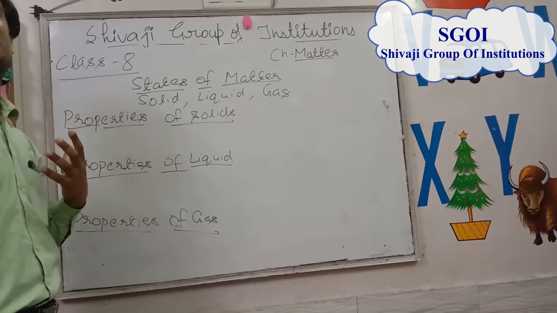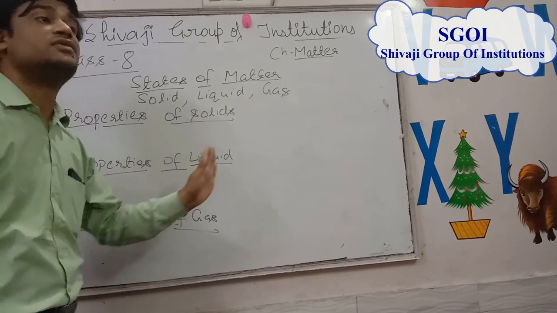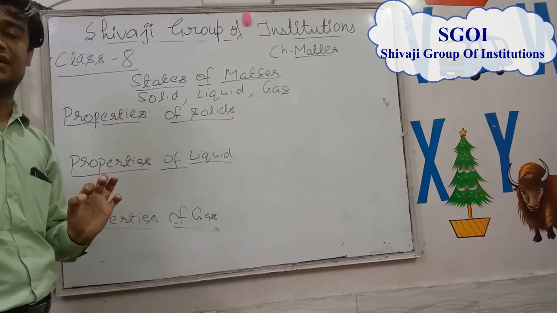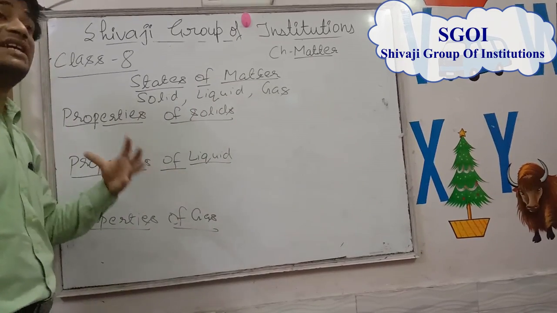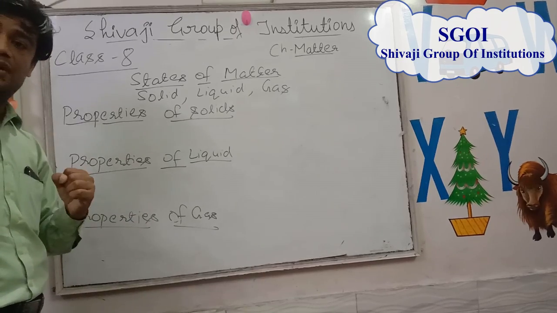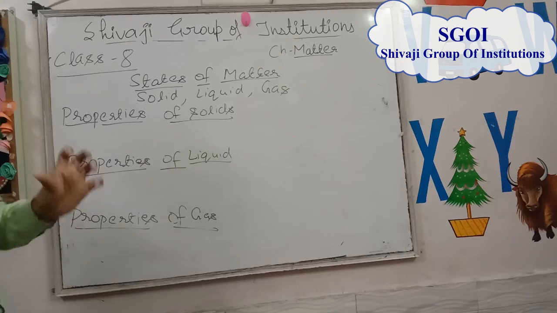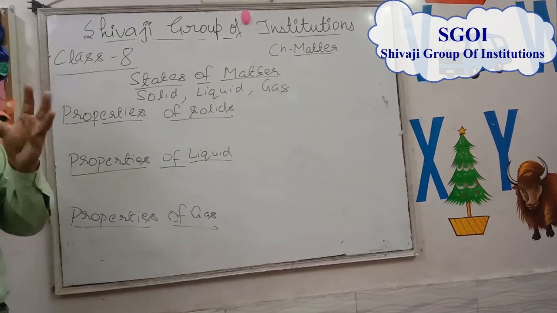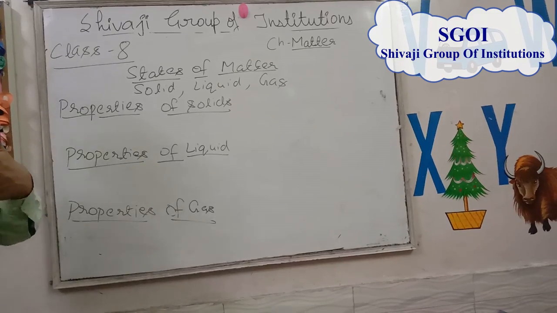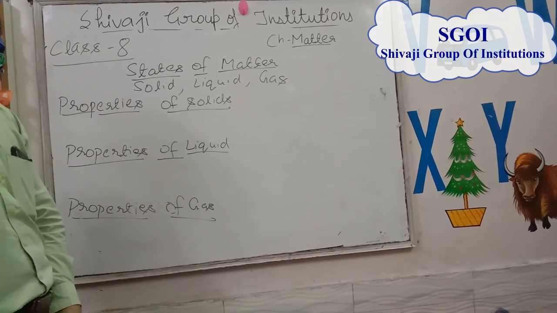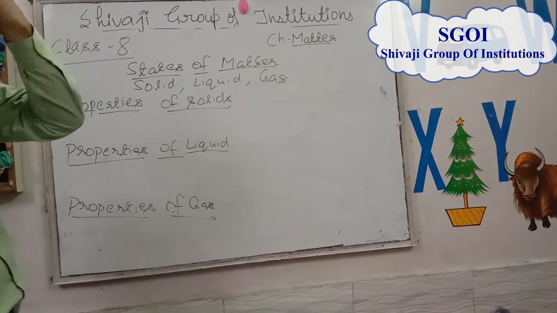weak force of attraction, because the space available between the molecules of gases is very large. That's why the intermolecular force of attraction between the molecules of gas is very less. Okay. Because the force of attraction between the molecules is very less, the molecules of gases move here and there with a random motion. Okay, this motion is termed as Brownian motion.